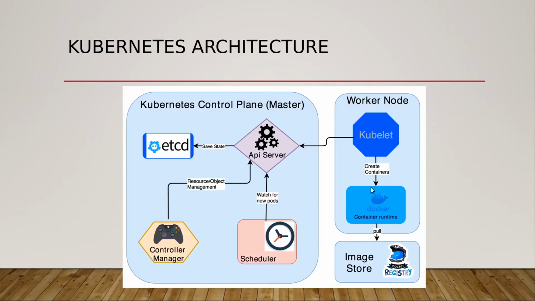So this is the architecture of Kubernetes. If you see, the left hand side part is nothing but the control plane, whereas the right hand side part is your data plane, and the bottom part is simply an image store, hub.docker.com, right?